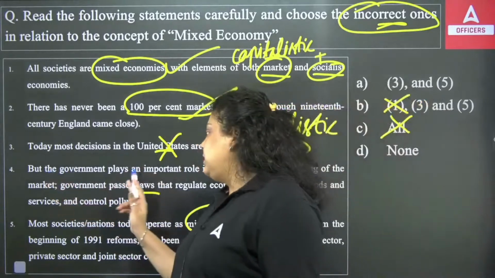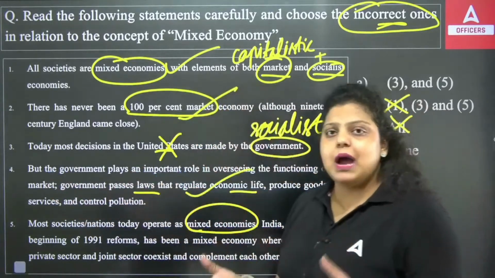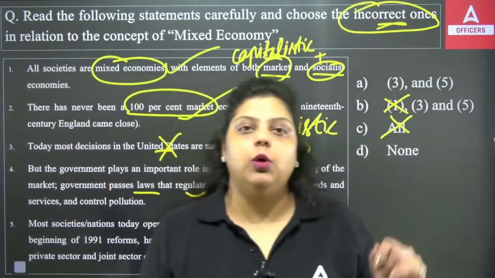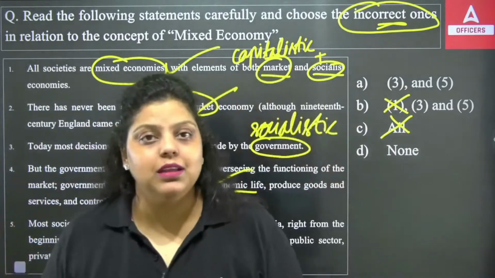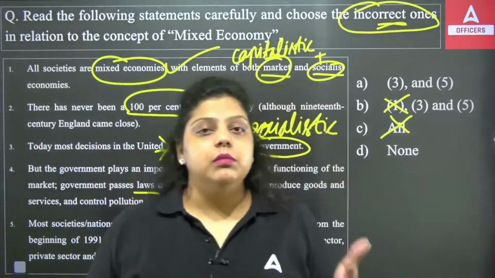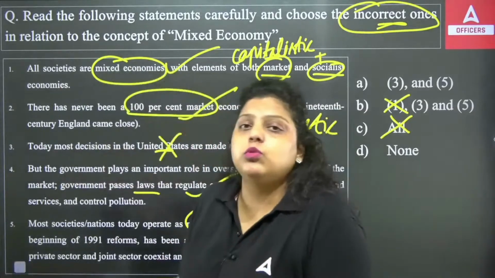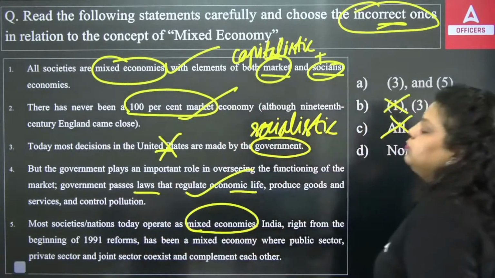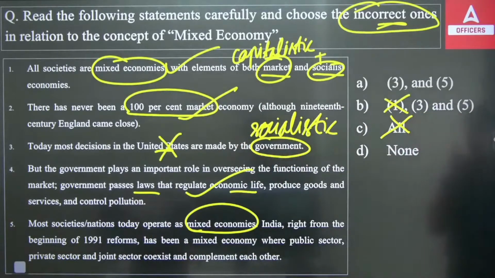Fourth is saying, but the government plays an important role. Obviously, if the capitalistic economy is there, it's not like the private companies will decide the law and order. The law and order will be decided by the government. The production will be done by the government. The pollution will be controlled by the government. The social welfare will be done by the government. This is also true. Next, most societies, nations today operate as mixed economies.